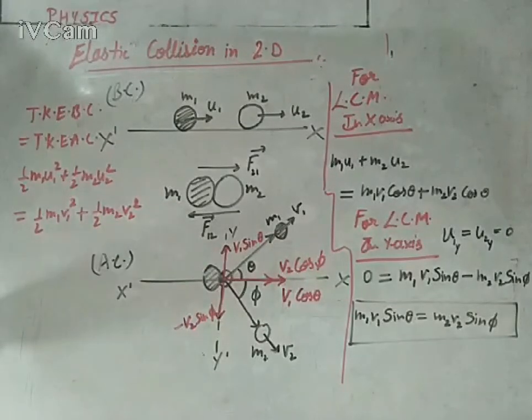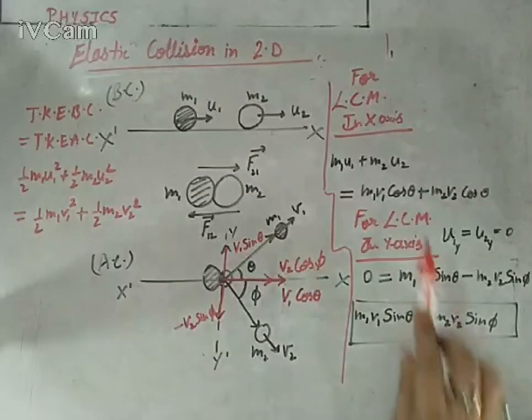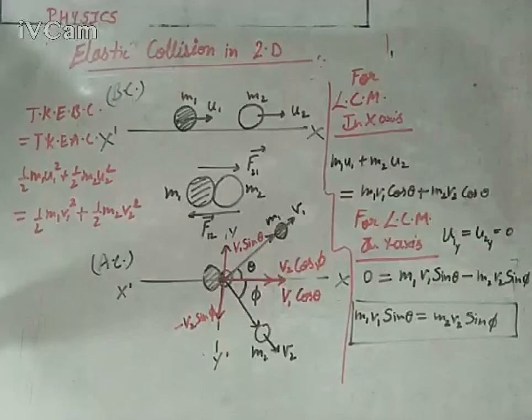Please pay attention: energy is a scalar quantity, so there is no need to talk about resolution. The half can be cancelled, and after that you can go for the same derivation by utilizing these two expressions to get a condition for elastic collision in two dimensions.